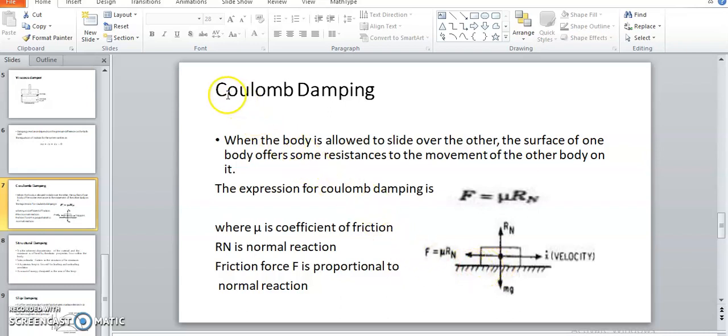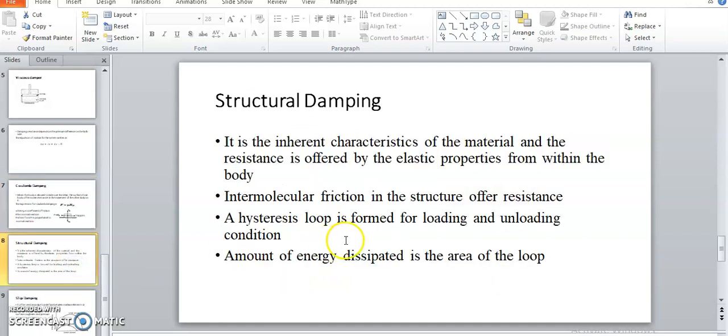This is what is called Coulomb damping or frictional damping. Another one is structural damping. In structural damping, the resistance is offered due to the intermolecular friction.